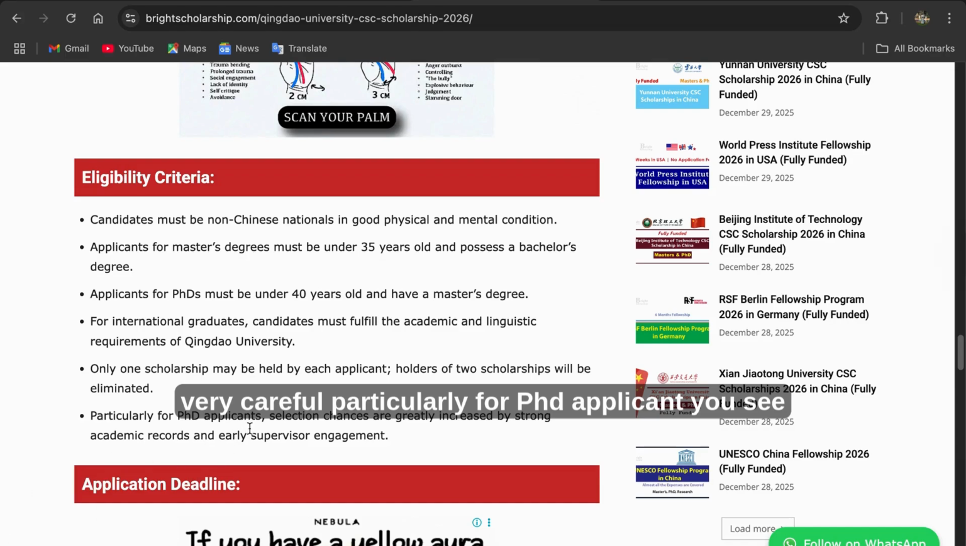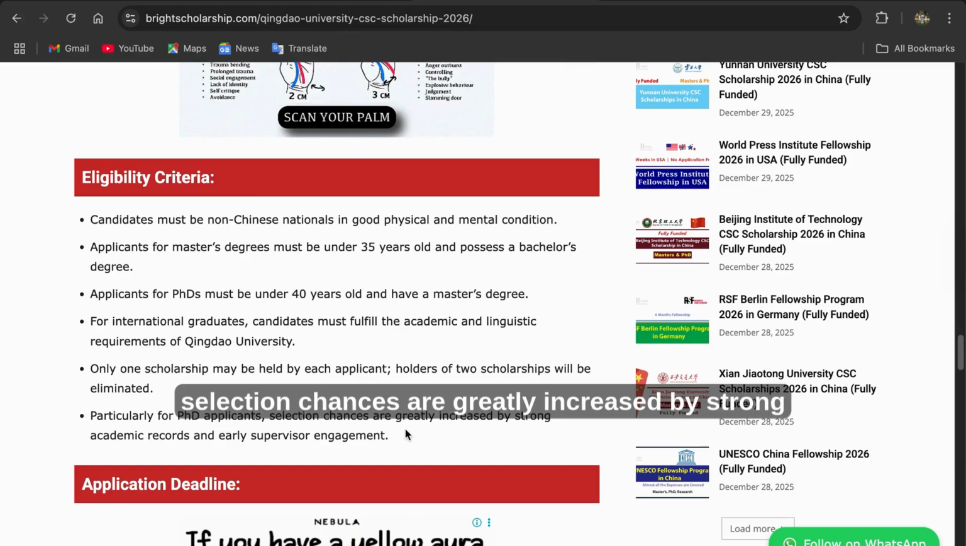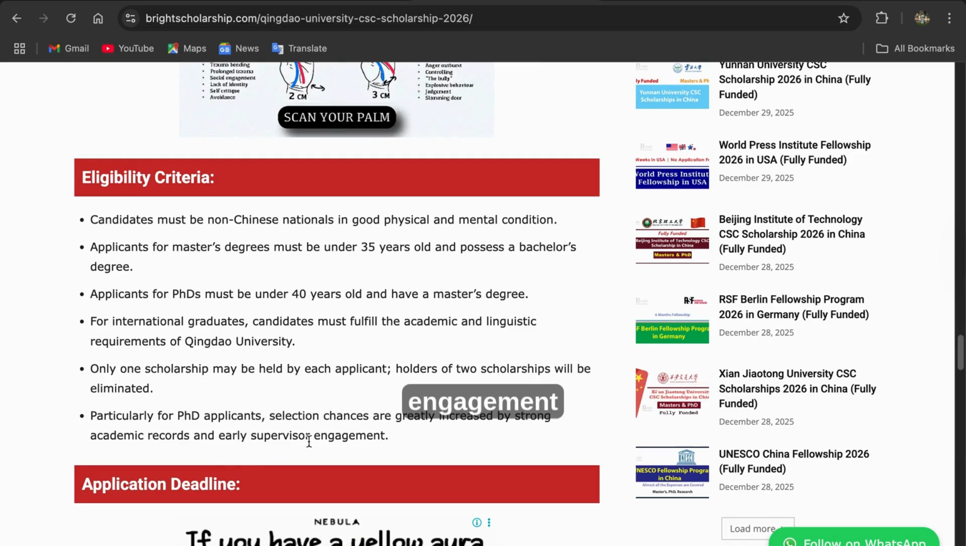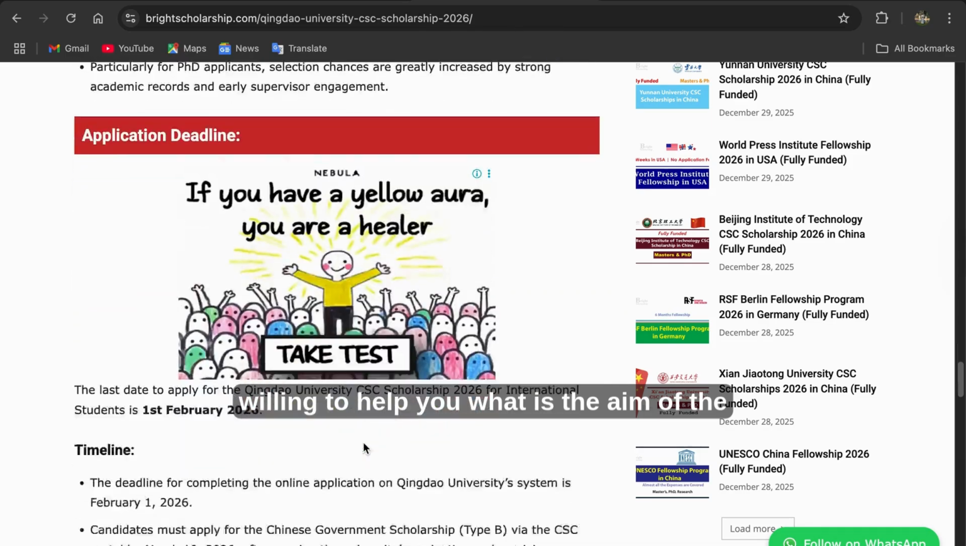Particularly for PhD applicants, selection chances are greatly increased by a strong academic record and early supervisor engagement. You see, they said you have to have a very strong academic record, that means in your master's, and you have early supervisor engagement. You have to mail your supervisor who will be willing to help you.